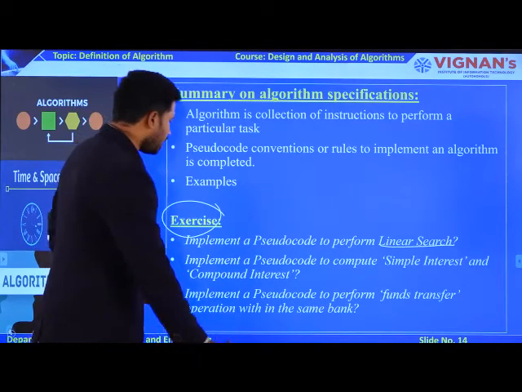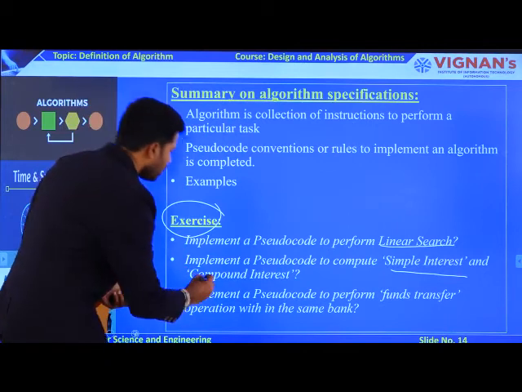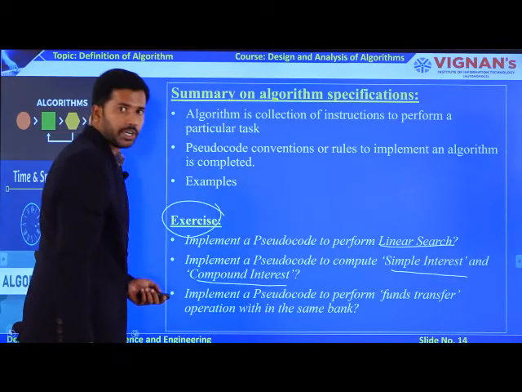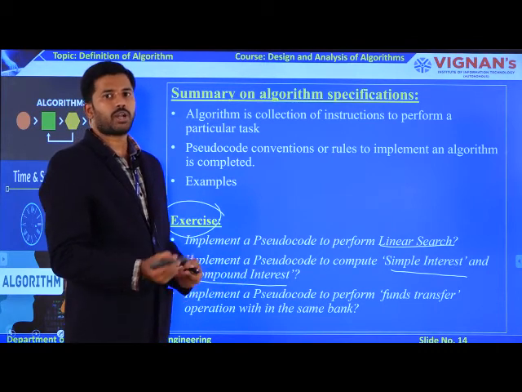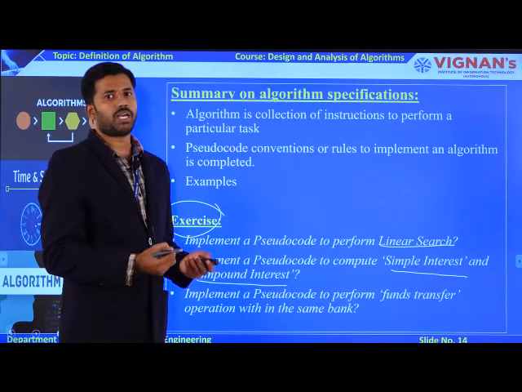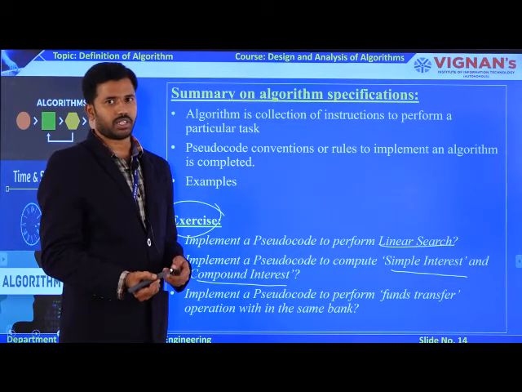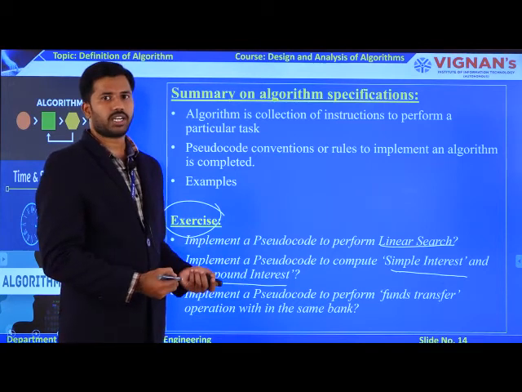And the second assignment I am giving to you is to write the pseudocode for simple interest as well as compound interest. To solve this second exercise, what parameters are required? You need to accept the principal amount, followed by number of years, followed by rate of interest. Based on these three parameters, you can find the simple interest as well as compound interest.